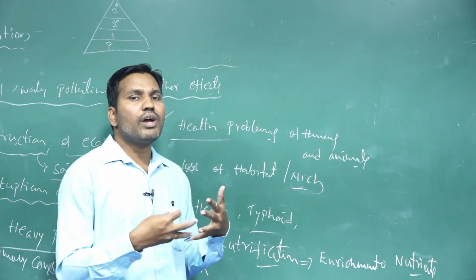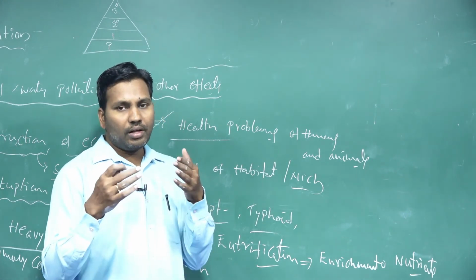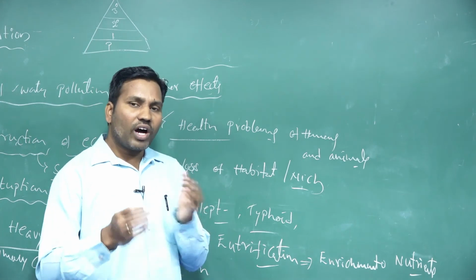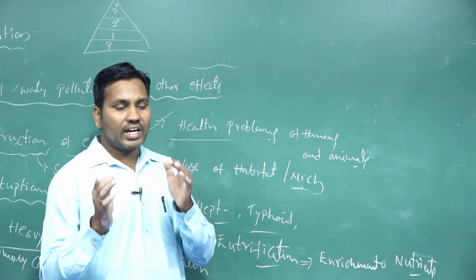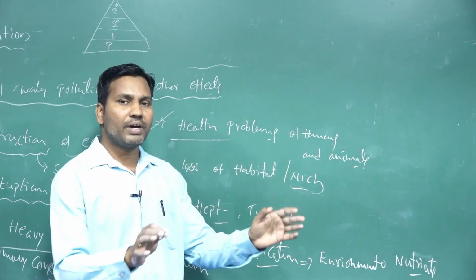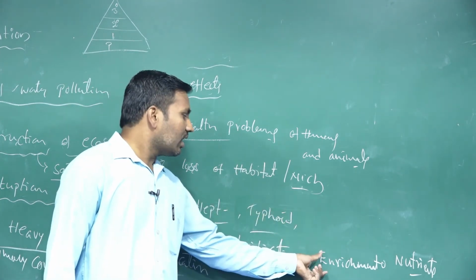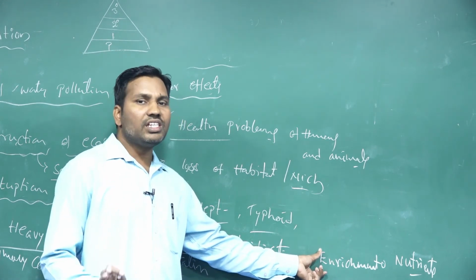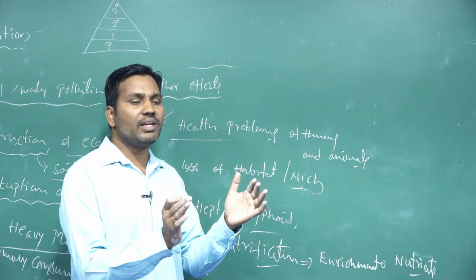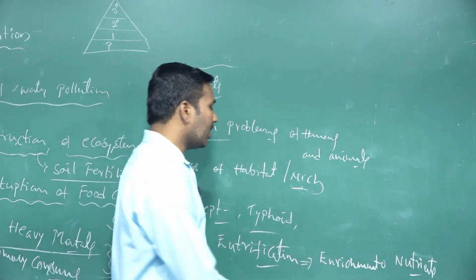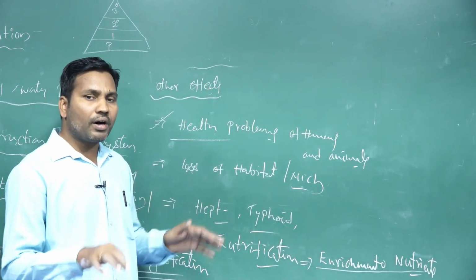The remaining excessive amount of chemicals is washed out along with the agricultural wastewater and reaches the water bodies, nearby ponds. So the pond water becomes enriched with these chemical fertilizers or nutrients, and they accumulate in the pond.